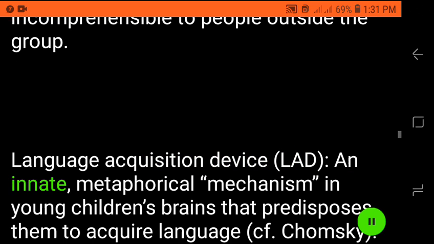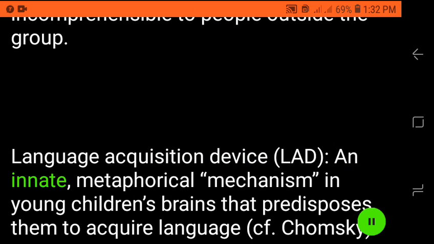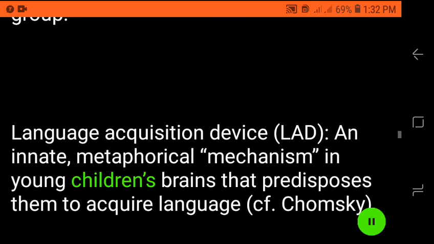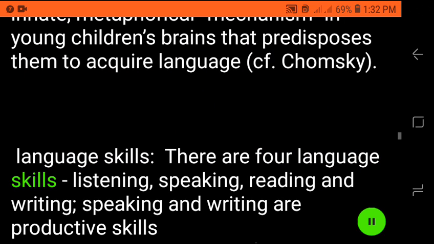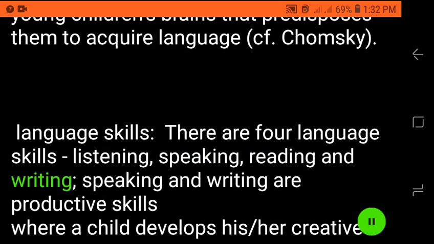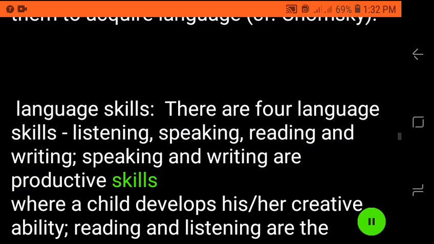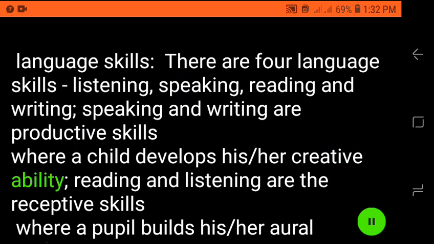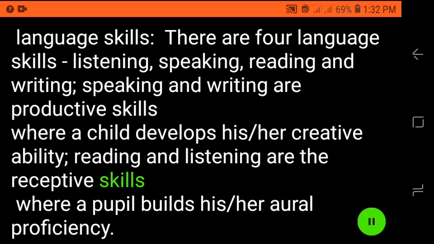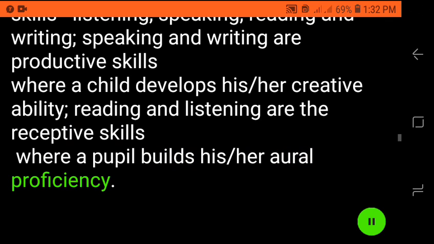Language acquisition device, LAD, an innate metaphorical mechanism in young children's brains that predisposes them to acquire language, cf. Chomsky. Language skills. There are 4 language skills: listening, speaking, reading, and writing. Speaking and writing are productive skills, where a child develops her creative ability. Reading and listening are the receptive skills, where a pupil builds her oral proficiency.